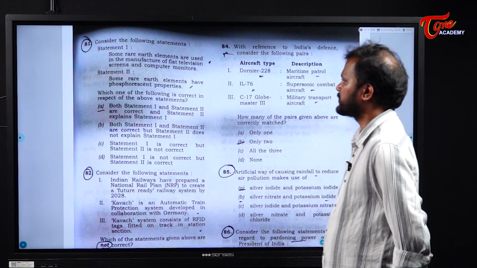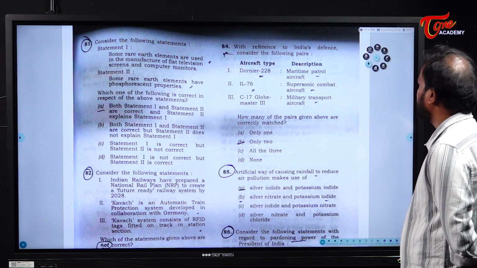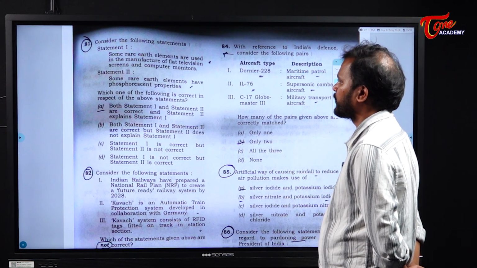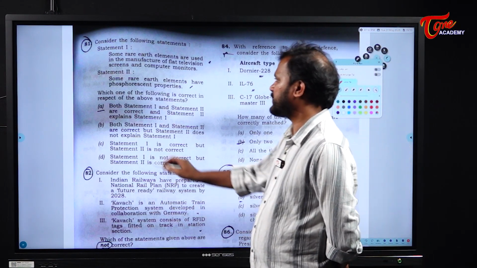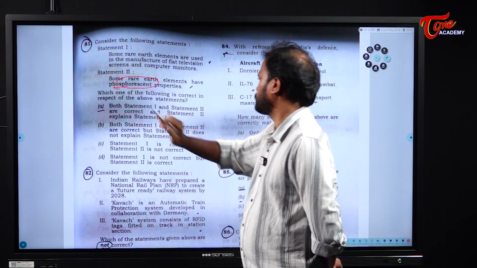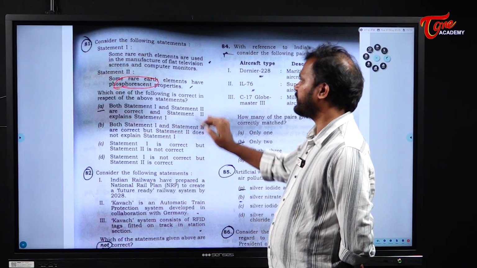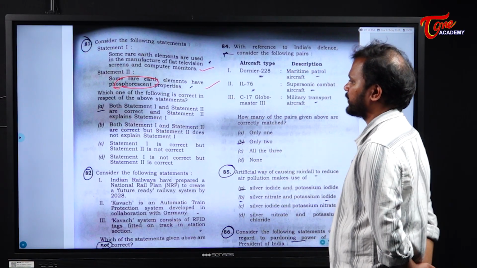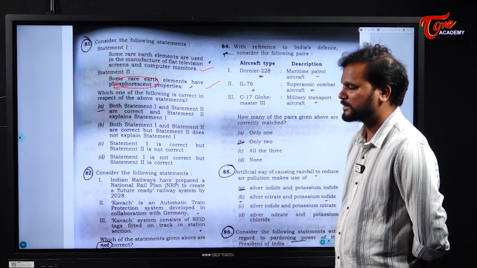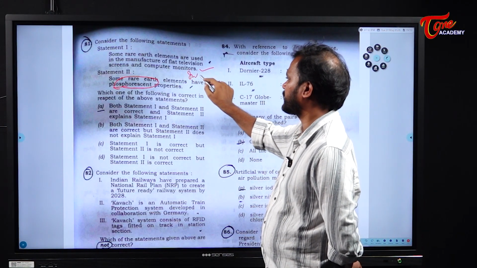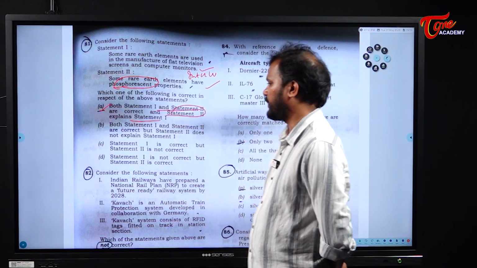Now consider the following statements. Some rare earth elements are used in the manufacture of flat television screens and computer monitors. Next, some rare earth elements have phosphorescent properties. Now the question is, which one of the following is correct in respect of the above statements? If we see individually, both are correct. But whether statement 2 explains statement 1, or whether they are interconnected, is the question, and the answer is yes, they are interconnected. So both statement 1 and statement 2 are correct, and statement 2 explains statement 1. Clear? Next.